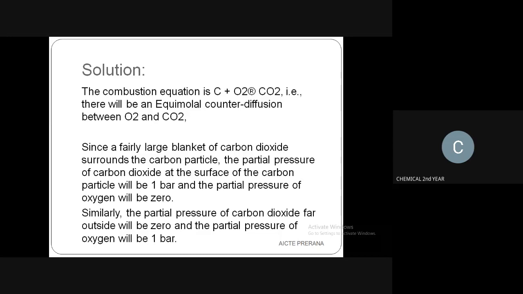Similarly, the partial pressure of carbon dioxide outside will be 0, and the partial pressure of oxygen will be 1 bar. The reverse. For inside and outside, they have given us the partial pressures. Then from this, we have an equation for the diffusion. Na divided by A is equal to minus D times 1 divided by R naught T into dPA divided by dx. So Na divided by the area, which is 4 pi R square, is equal to minus D divided by R naught T into dPA divided by dr.